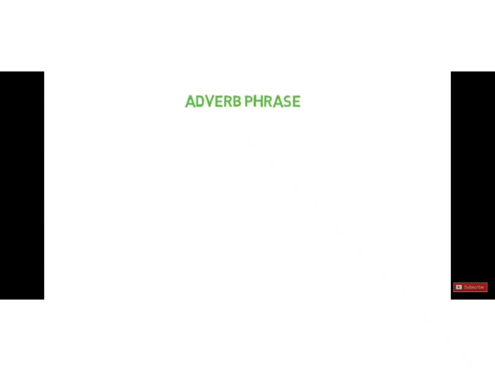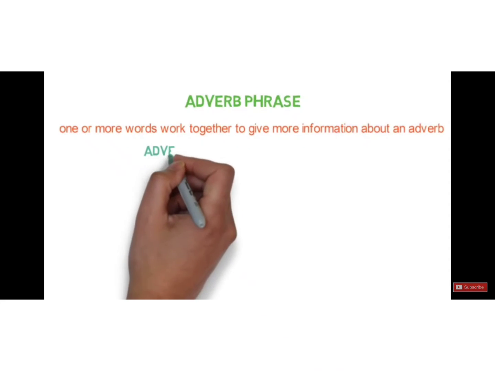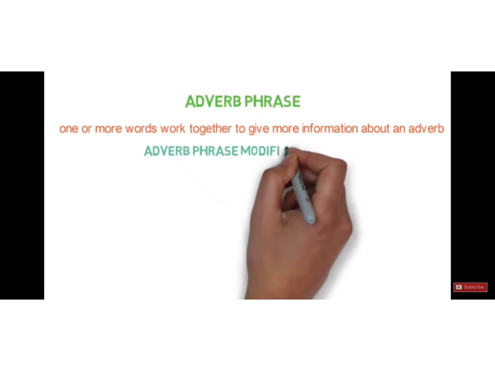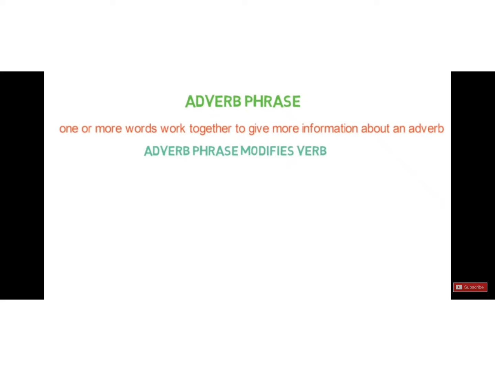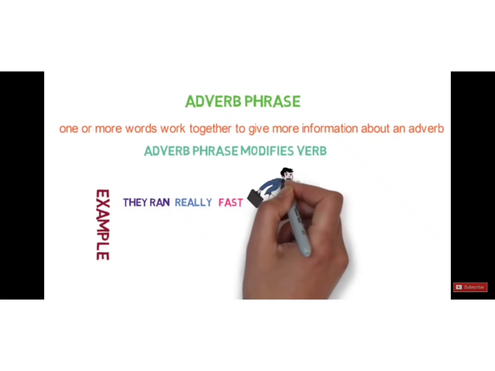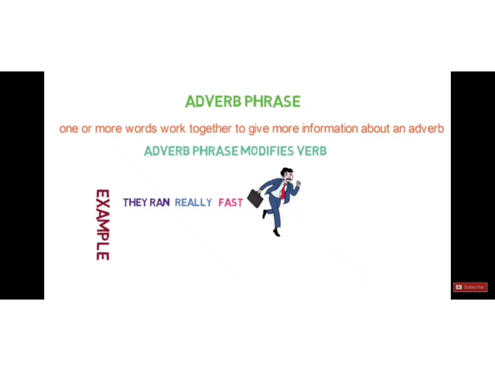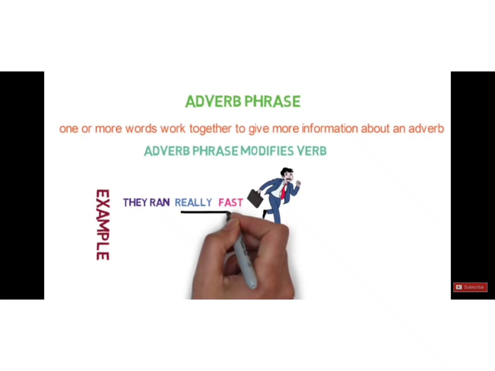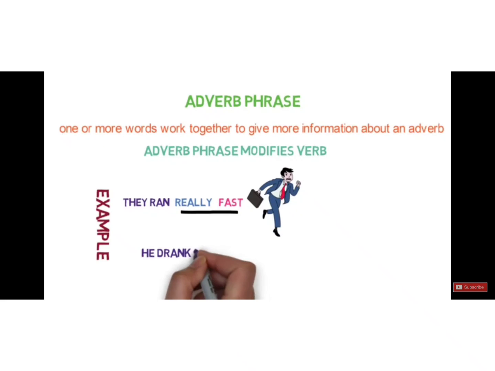Now look at another kind of phrase, adverb phrase. In an adverb phrase, one or more words work together to give more information about an adverb. Now what does an adverb do? An adverb modifies a verb. So does an adverb phrase. For example, they ran really fast. Here, fast is an adverb and really is just describing more about the adverb fast. So it is an adverb phrase.